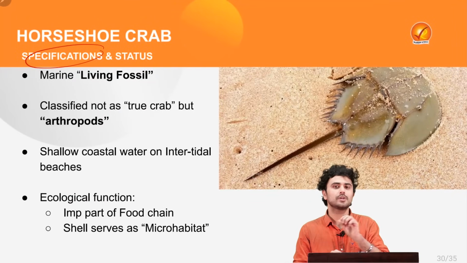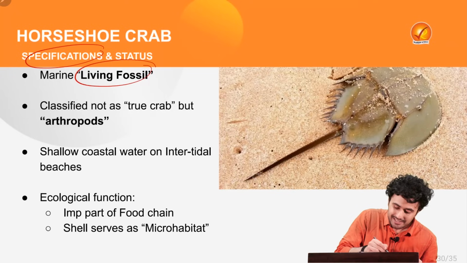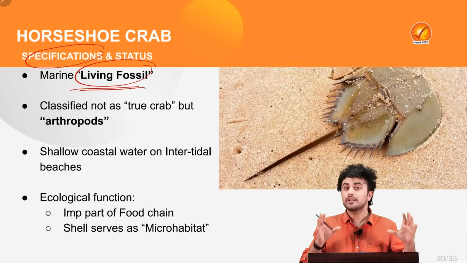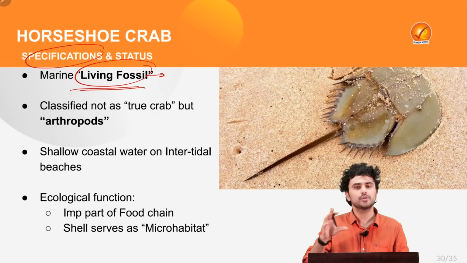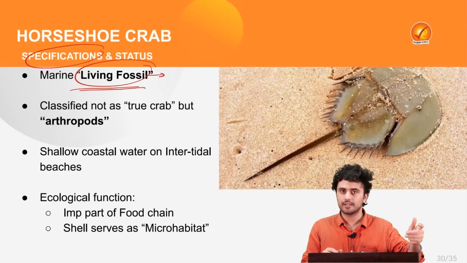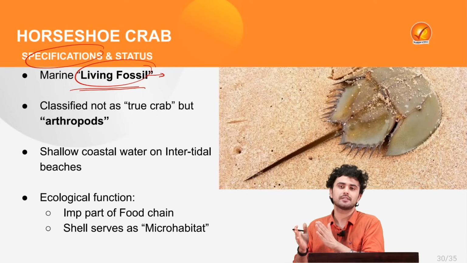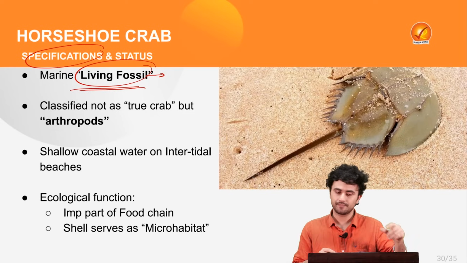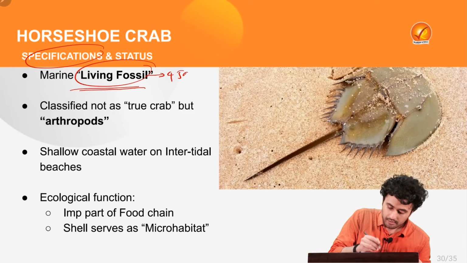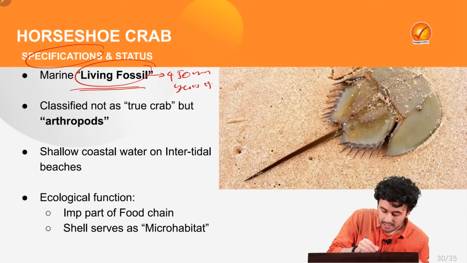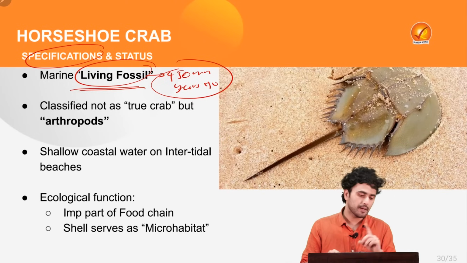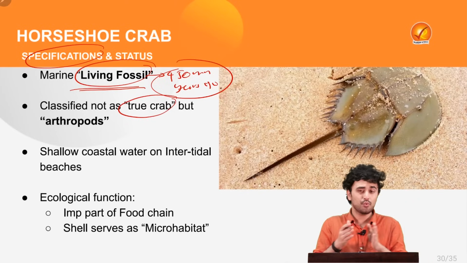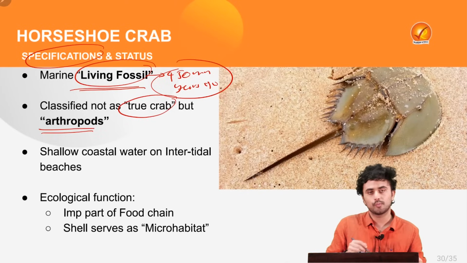Well, the horseshoe crab is called a marine living fossil. The reason being that since the evolution of species, the horseshoe crab has not changed drastically and shows the reminiscence of the original species, which evolved 450 million years ago. At the same time, these horseshoe crabs are not classified as true crabs but as arthropods.